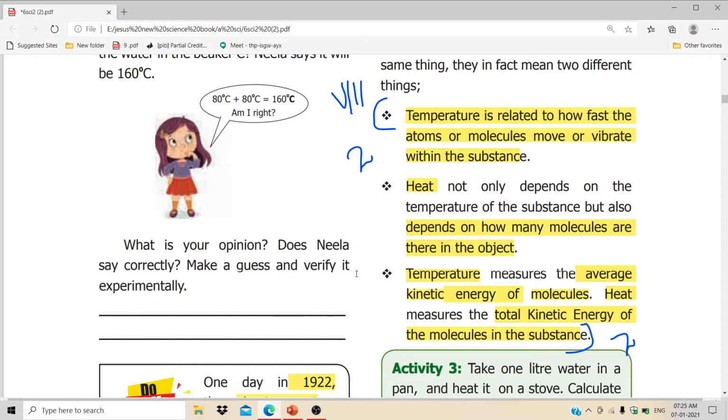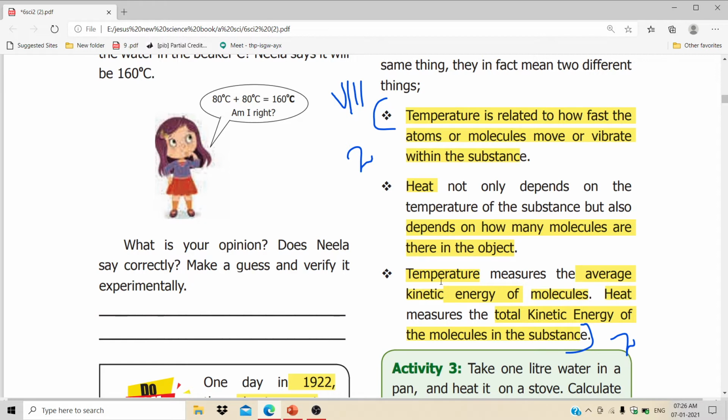What is kinetic energy? Kinetic energy is motion or movement. And there is another name also, that is potential energy. Potential energy is the opposite of kinetic energy, that is rest. In simple words, kinetic energy is motion, and potential energy is at rest. And heat measures the total kinetic energy.